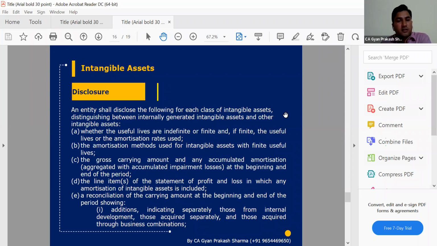Same way, the disclosure part. In case of the disclosure part, first of all the mandatory requirement is the useful life. We need to mention the useful life and any amortization rate which we are using for our intangible assets, and any gross amount movement schedules: gross amount opening, then additions in intangible assets, then any deletions, and then closing gross block amount. In the same way, accumulated amortization amount: opening, addition, deletion, and closing amount. Any impairment testing also. So all these movement schedules for gross as well as accumulated amortization, both movement schedules we need to give in our financial statement disclosures.